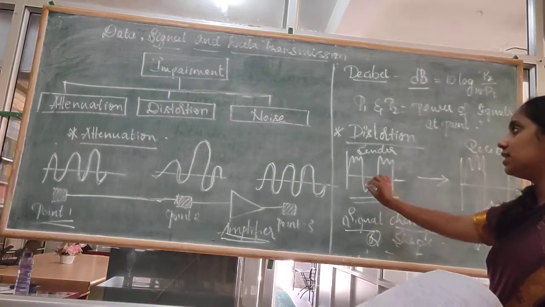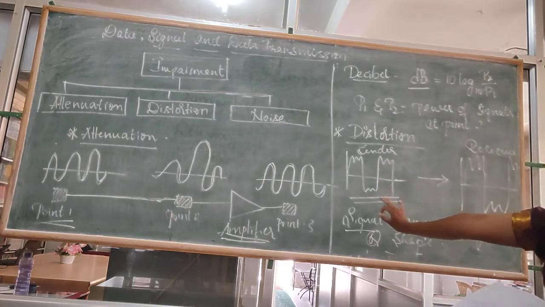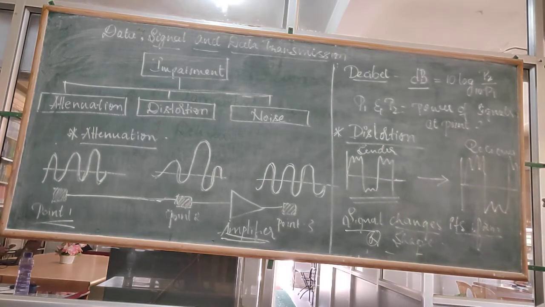At the sender side, the signal looks like this. After the receiver receives the signal through different transmission impairments, what is happening? The form of the signal is being changed, right? So this is called distortion.